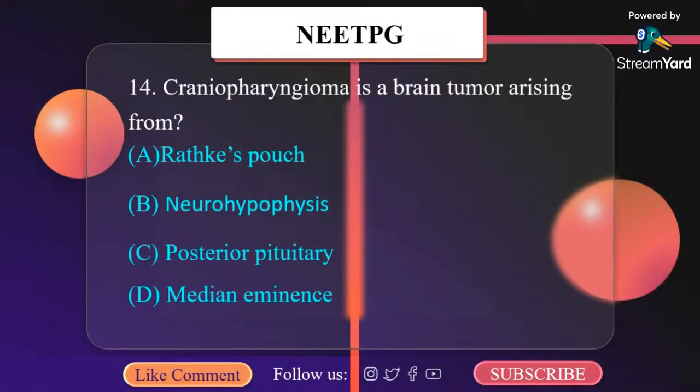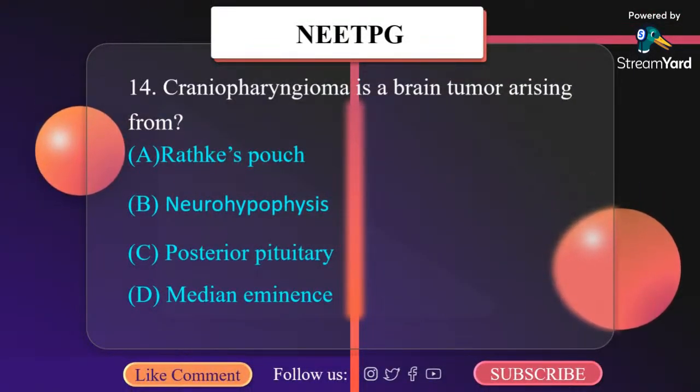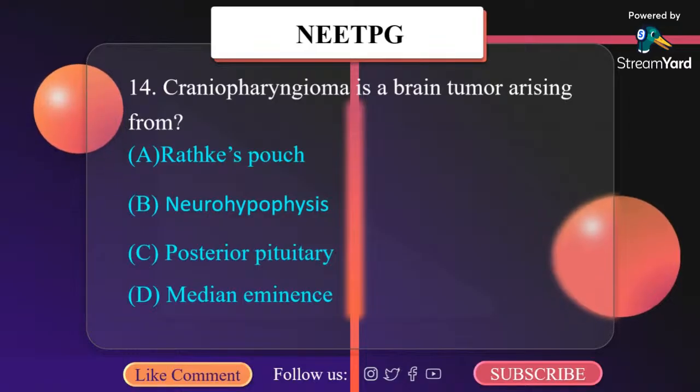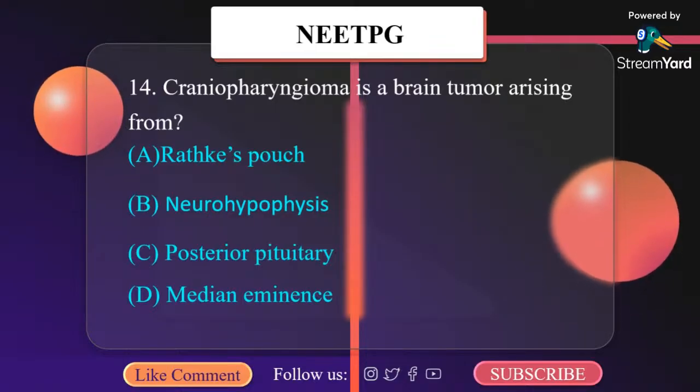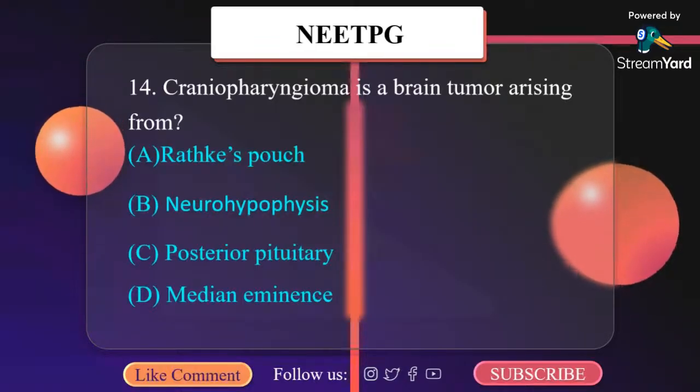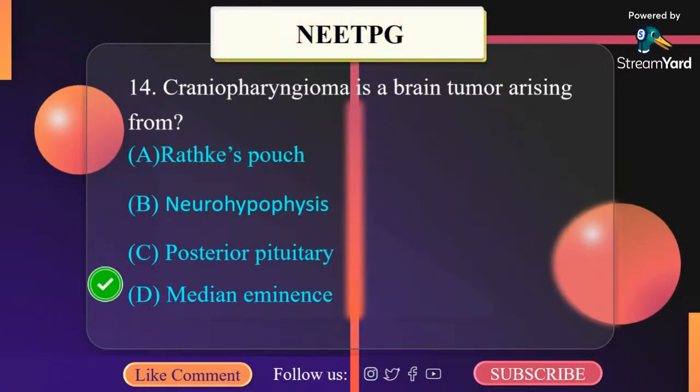Craniopharyngioma is a brain tumor arising from near Rathke's pouch, B. Neurohypophysis, C. Posterior pituitary, D. Median eminence. It is median eminence. Craniopharyngioma is a brain tumor arising from Rathke's pouch. These are benign cystic lesions that occur most frequently in children.